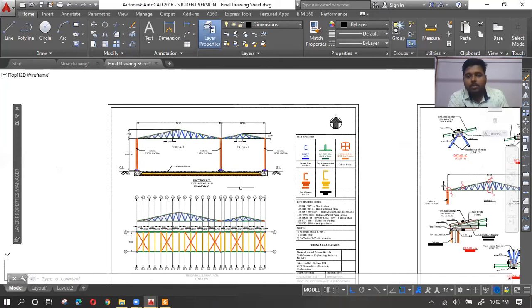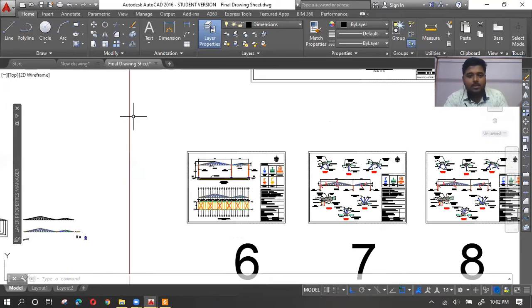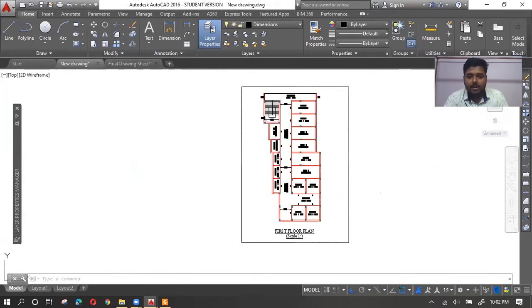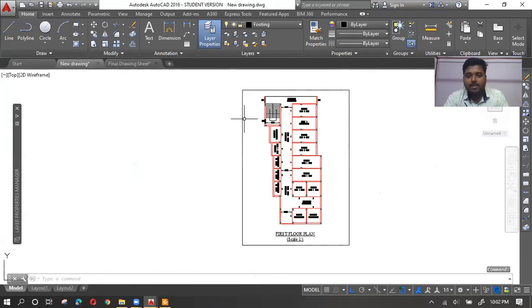So what will you do? Simply find what the text size should be. In this case, as I know that I'll print this plan on an A4 sheet, and in order to accommodate this complete drawing, I had to scale my A4 sheet 110 times. So obviously I'll set my text height, that is 2.5, which is in exact scale, into 110 times.